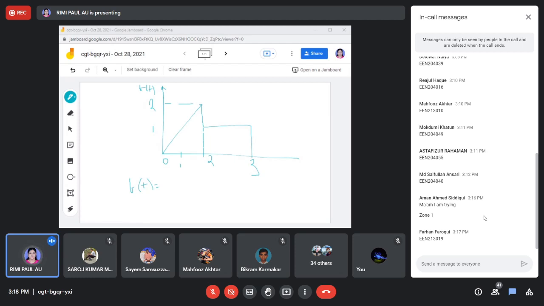F1t you have got that TUT minus UT minus 2, and f2t is only the get pulse function, that is UT minus 2 minus UT minus 3. So this would be added. So we can write this t in third bracket, ut minus 2 third bracket close plus ut minus 2 minus ut minus 3.